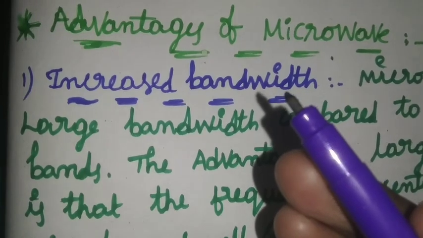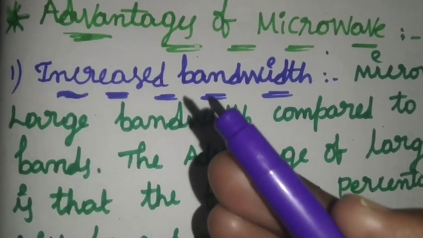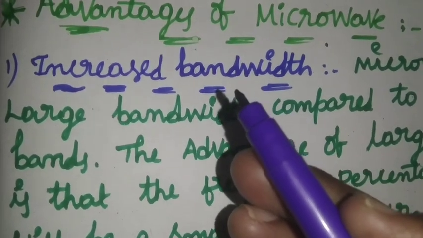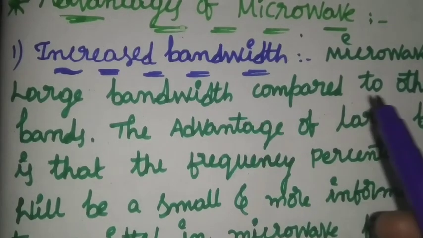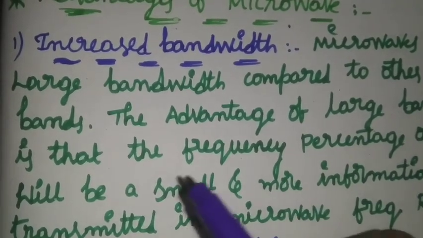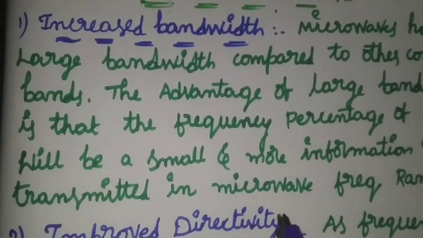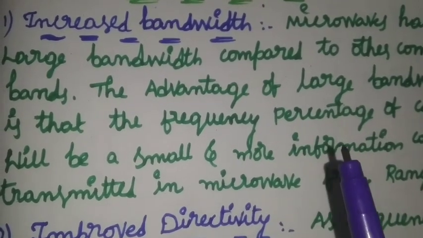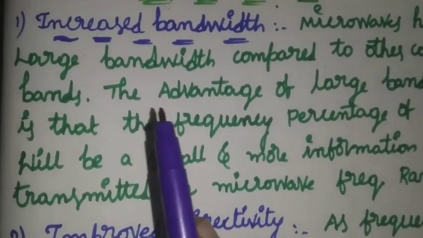If you have more bandwidth, then we can transmit more information. If we have lesser bandwidth, then we can transmit only less information. The advantage of microwave is that it has the largest bandwidth compared to other common bands. The advantage of largest bandwidth is that the percentage of carrier frequency will be small and more information is transmitted in microwave frequency ranges. Whenever the carrier frequency percentage is small, we can transmit more information. So this is about bandwidth.